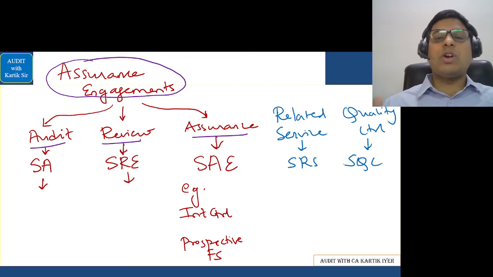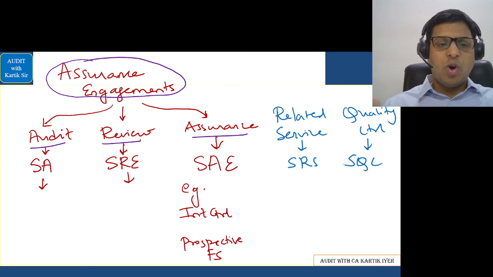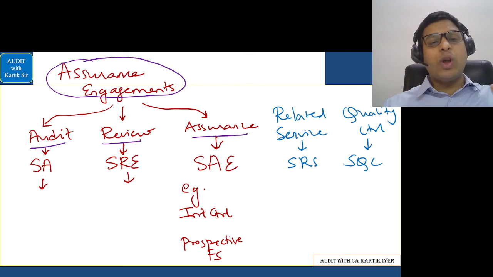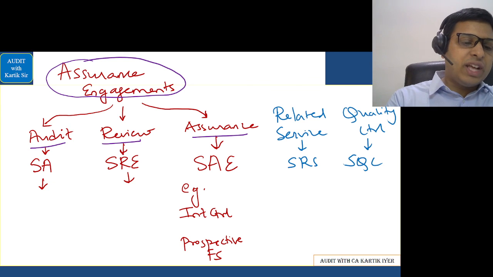Now in audit, what is the procedure here? While doing audit, you are checking the historical financial data. And historical financial information you are checking, and you are checking it using standards on auditing.